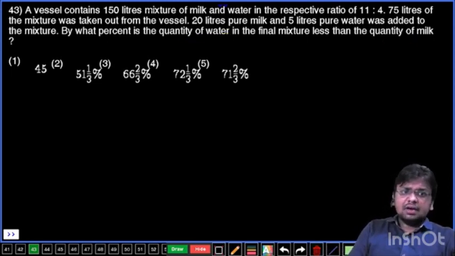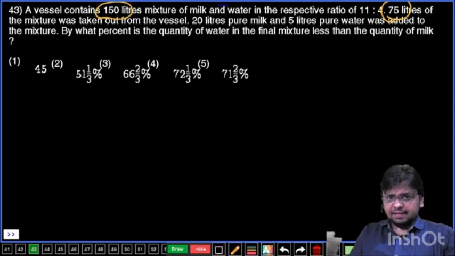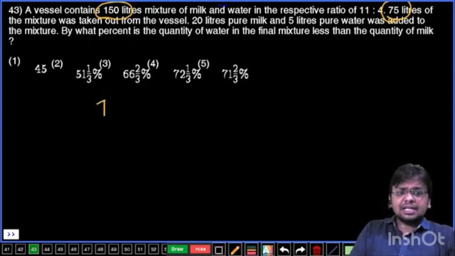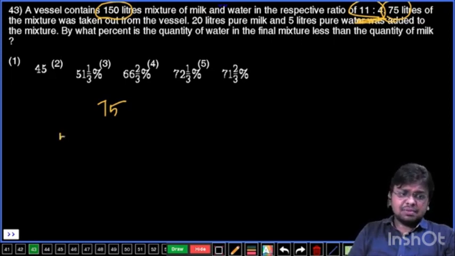Now initially 150 liters mixture is there. Out of that 75 liters taken out, that means 75 remaining only. That 75 liters also is in the ratio 11:4. Total how many parts? 15 parts. 15 parts value 75. That means each part value is 5. So milk 11 parts is going to be 55. Water 4 parts is going to be 4 into 5, that is 20.